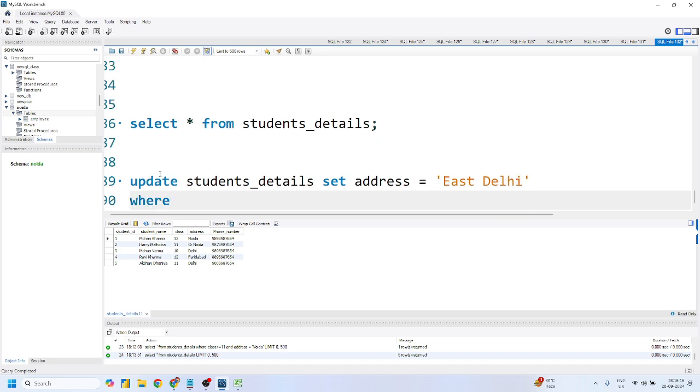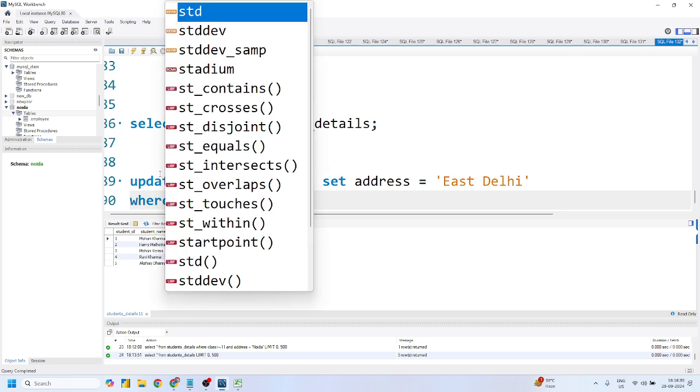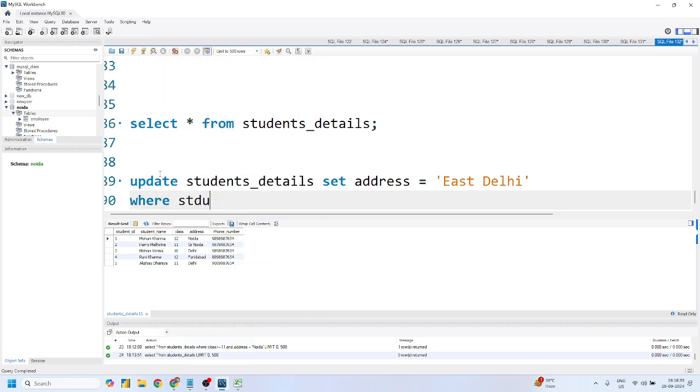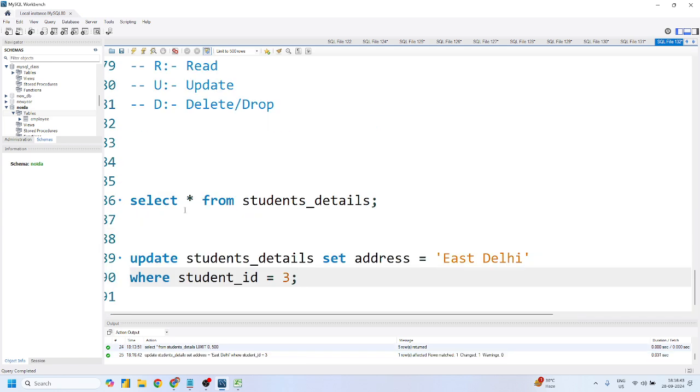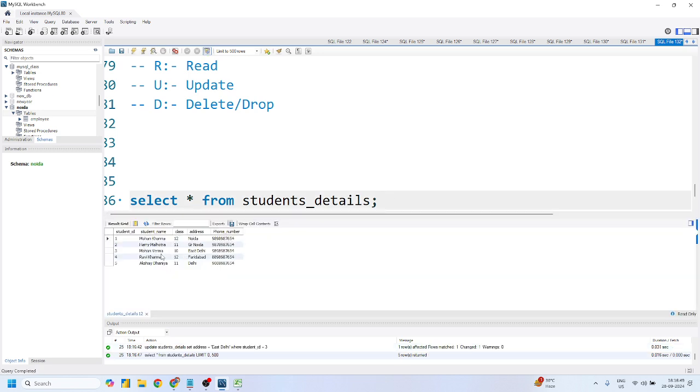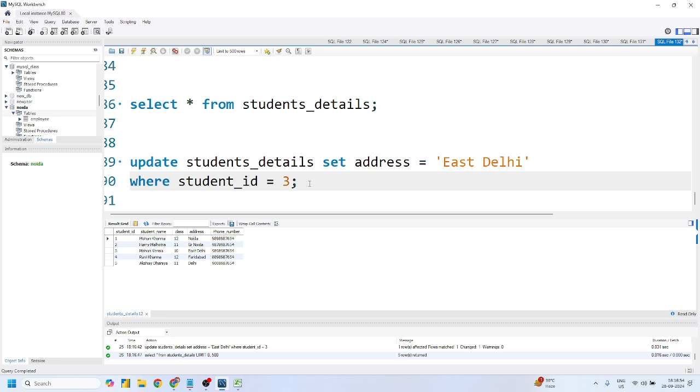You have to give the WHERE clause, right? Mohan Verma is represented by a student ID, not by the name. So I'll simply give WHERE student ID is equal to 3. Now if I run this, it will update the correct record. And if I run the previous query, it will be from Delhi to East Delhi. Is it perfect, right?